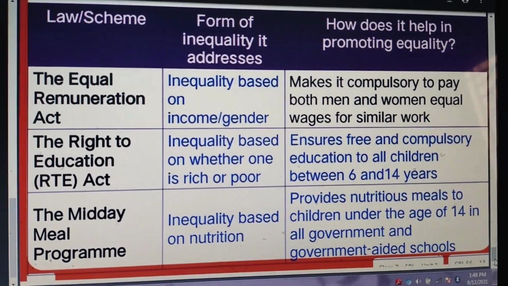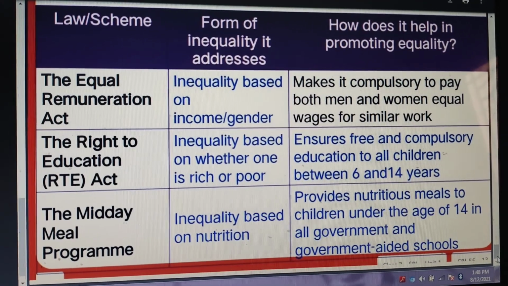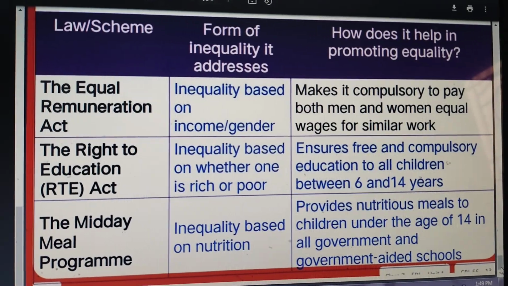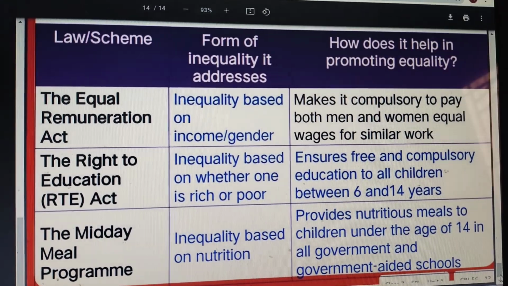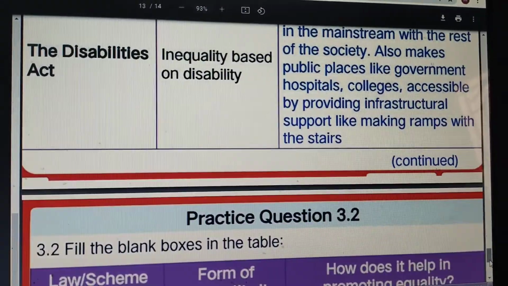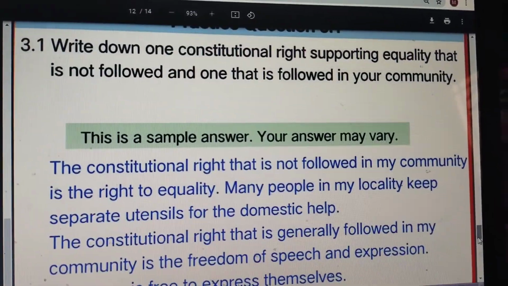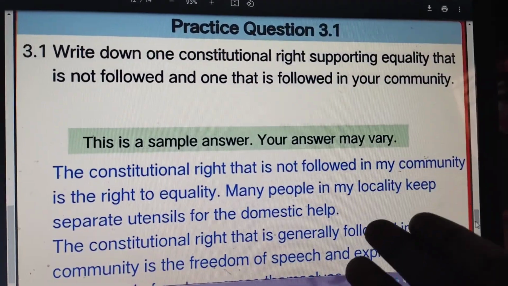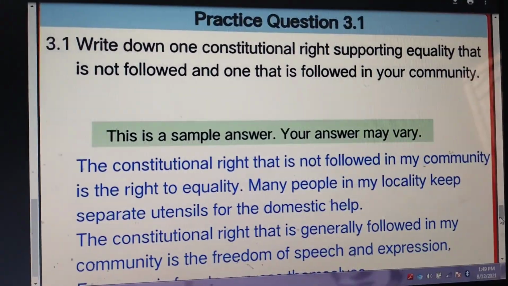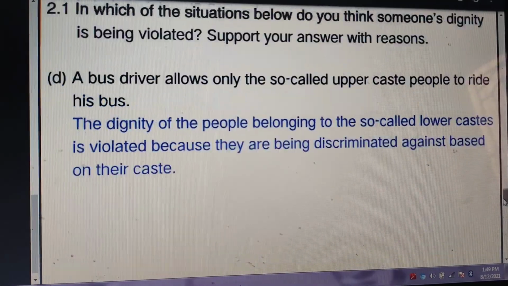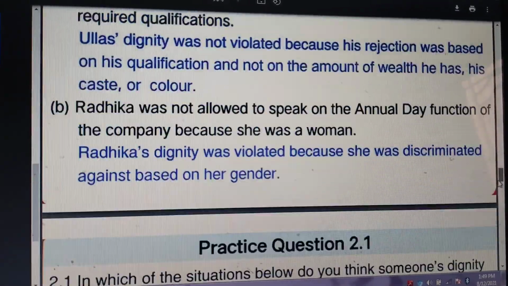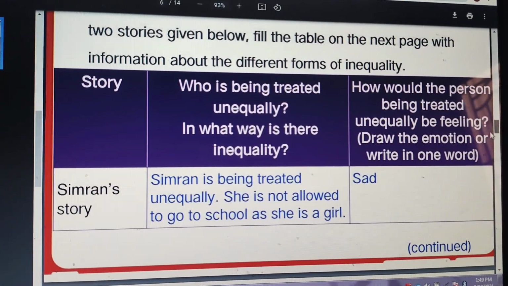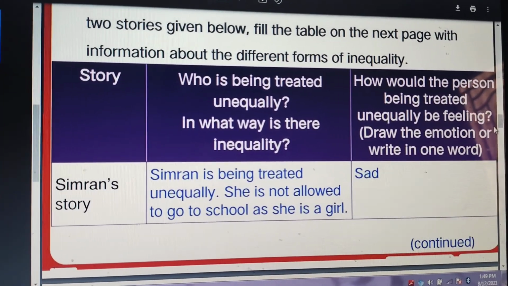So with this I'll end the class and I'll post all these question answers in your Google Classroom. Kindly copy those questions alone and learn them. There are some example questions which I gave, like write down one constitutional right which has been followed and which is not followed, I told you. So you can make some other example, and I showed you some situations. So you can just go through these questions, and if they are asked in the examination you can write in your own words.